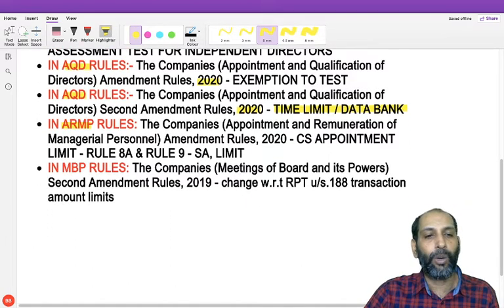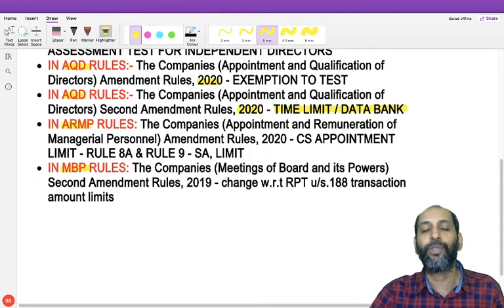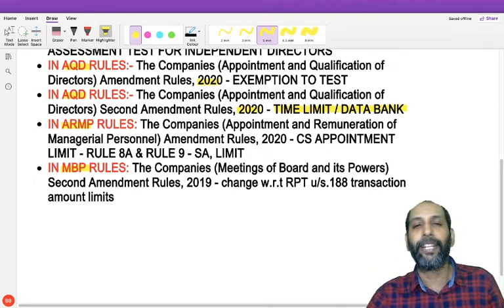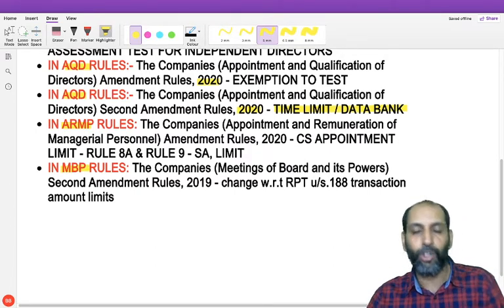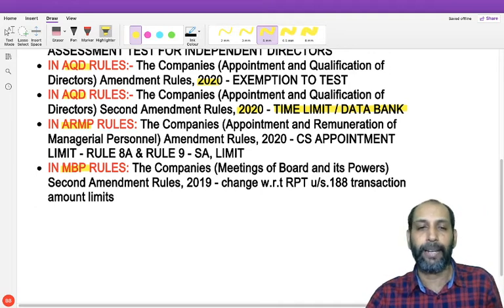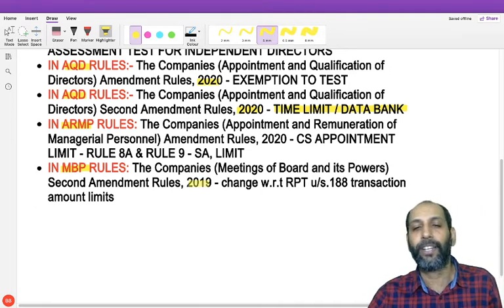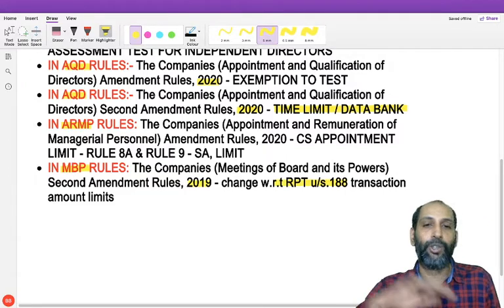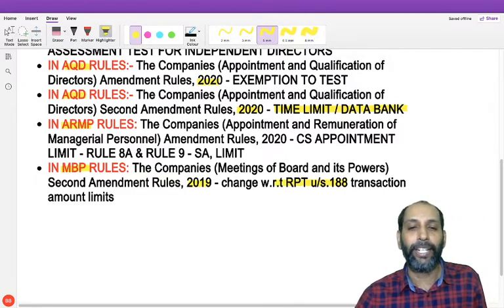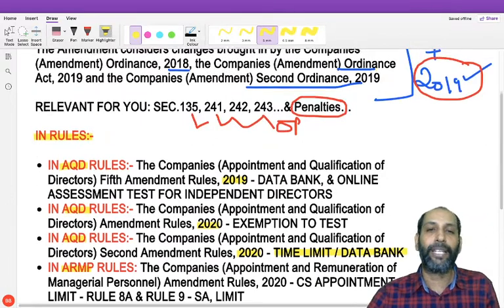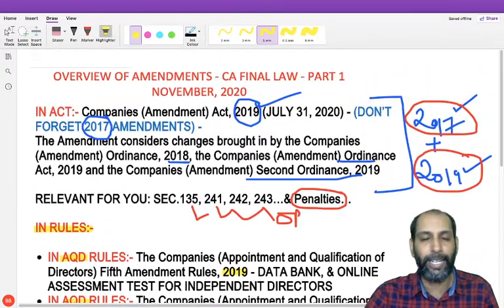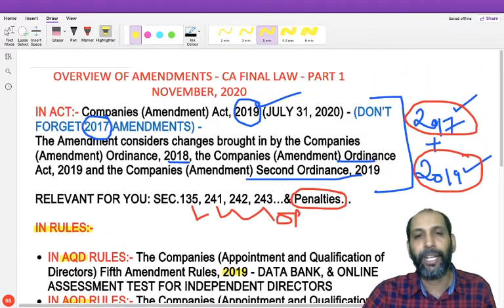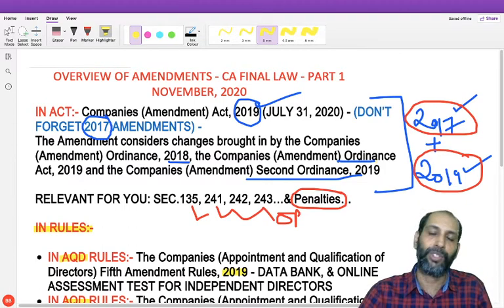And of course, there is an amendment in the MBP rules, that is the Meetings of Board and its Powers rules, in 2019, with respect to the related party transactions limit under section 188. So friends, in a nutshell, today's discussion is about two things. One is the Act, that is the 2017 Amendment Act and the 2019 Amendment Act.